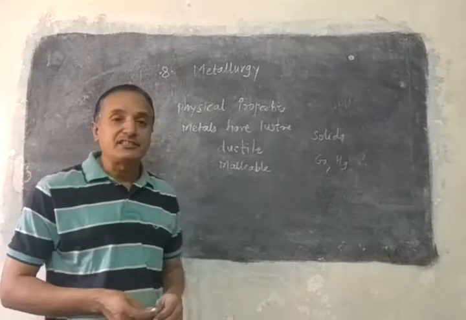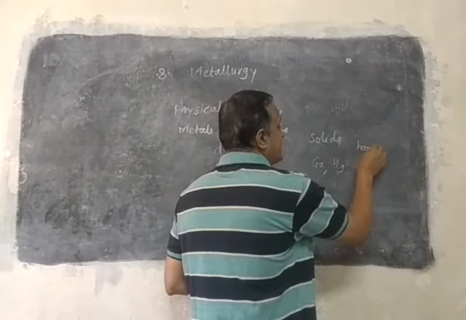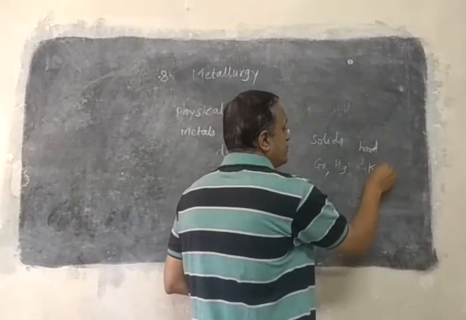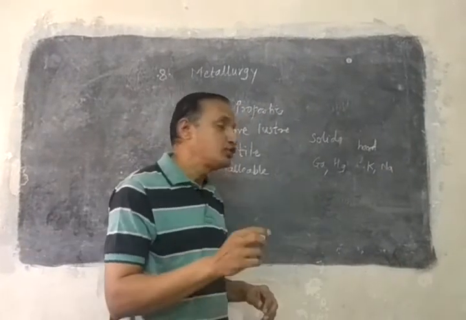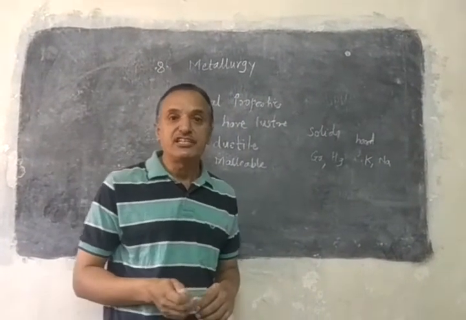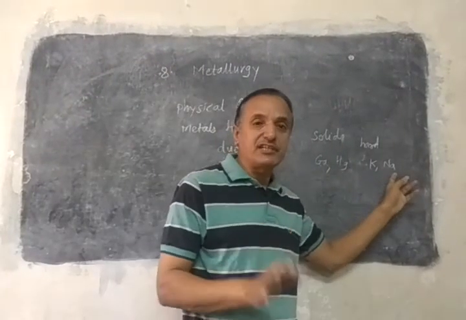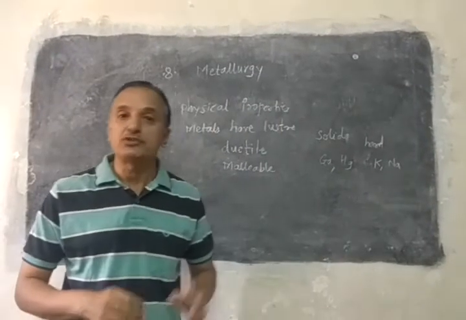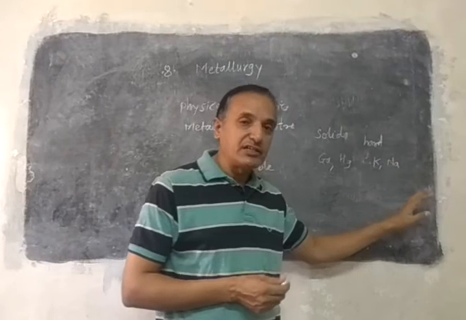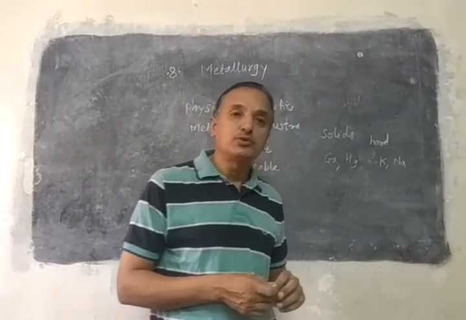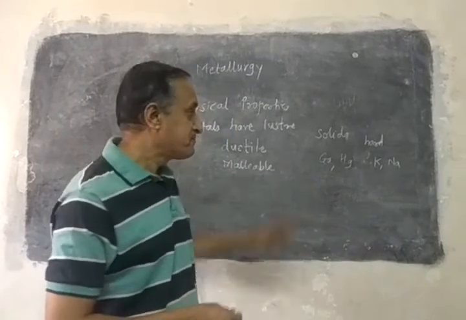Then metals are hard. Only a few metals, like potassium and sodium, are soft. They can be cut with a knife. So these are some exceptions. We cannot say that a metal must show all the properties, but most of the properties are shown by metals, so those elements are called metals.